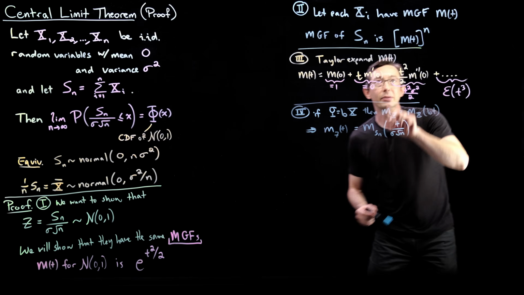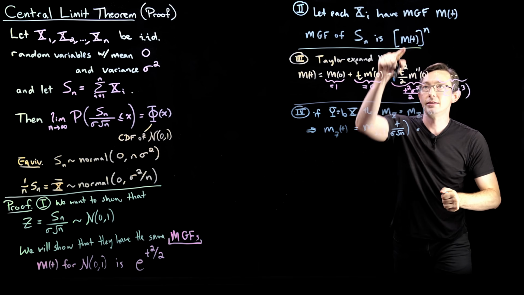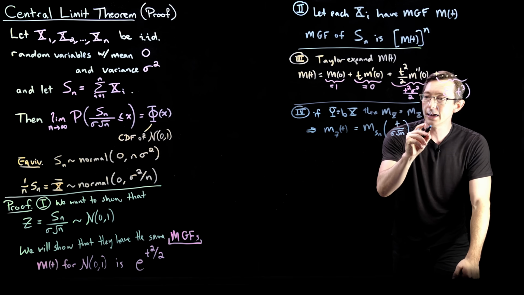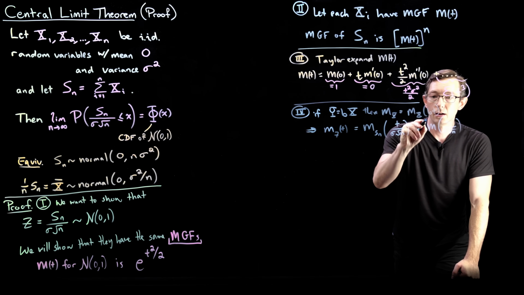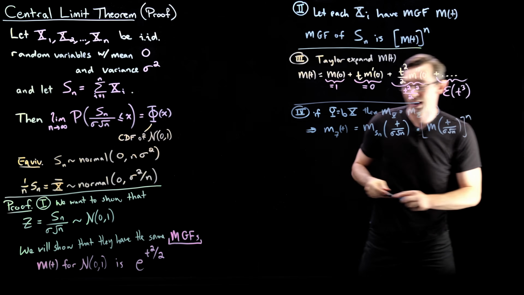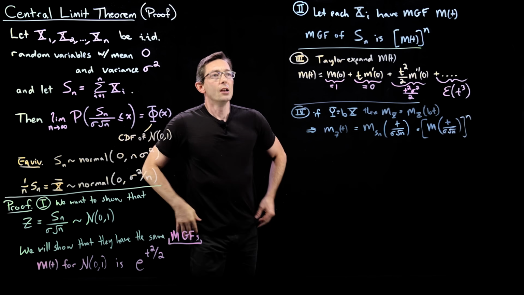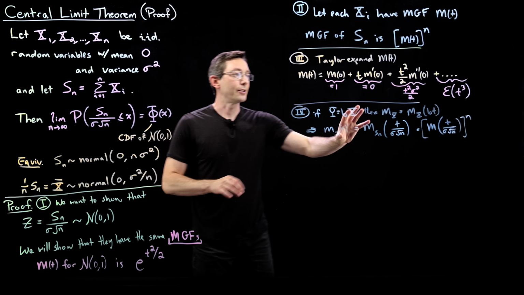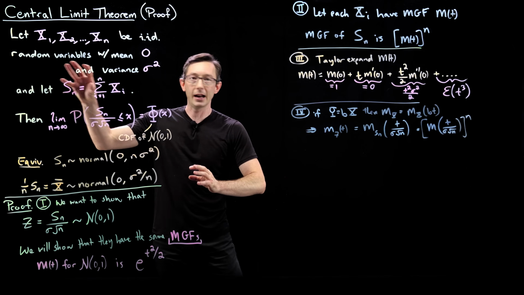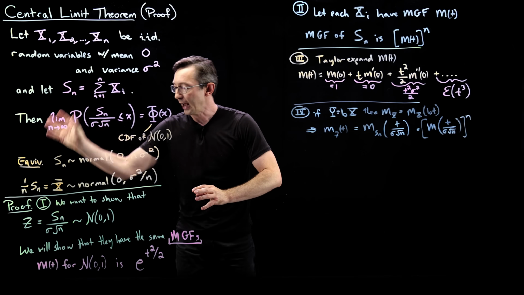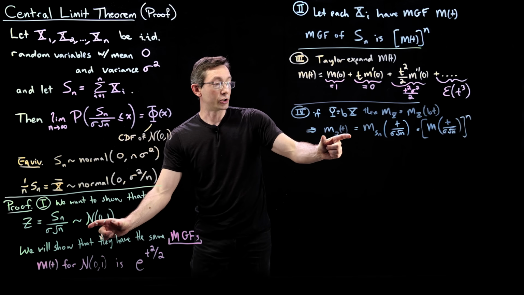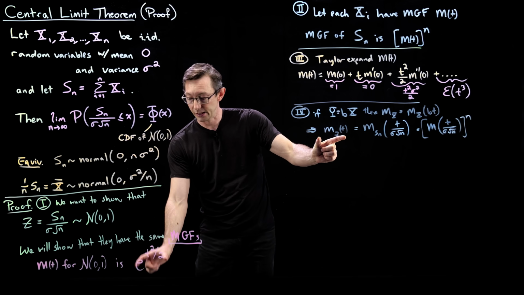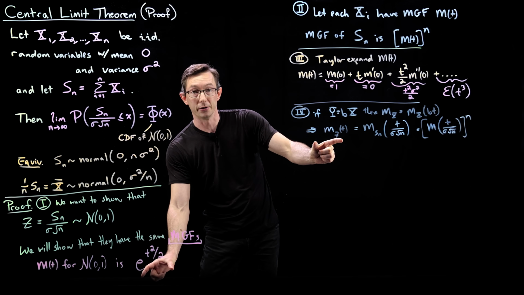And just the last step, because we know that it's equal to this simple m of t to the power n, this is m of t over sigma root n, all of that to the nth power. Okay, good. So this is just a useful fact that allows us to take this slightly more complicated expression for this sum and normalize it by its standard deviation. And now all we have to do is show that this moment generating function is equal to the moment generating function of the standard unit normal.